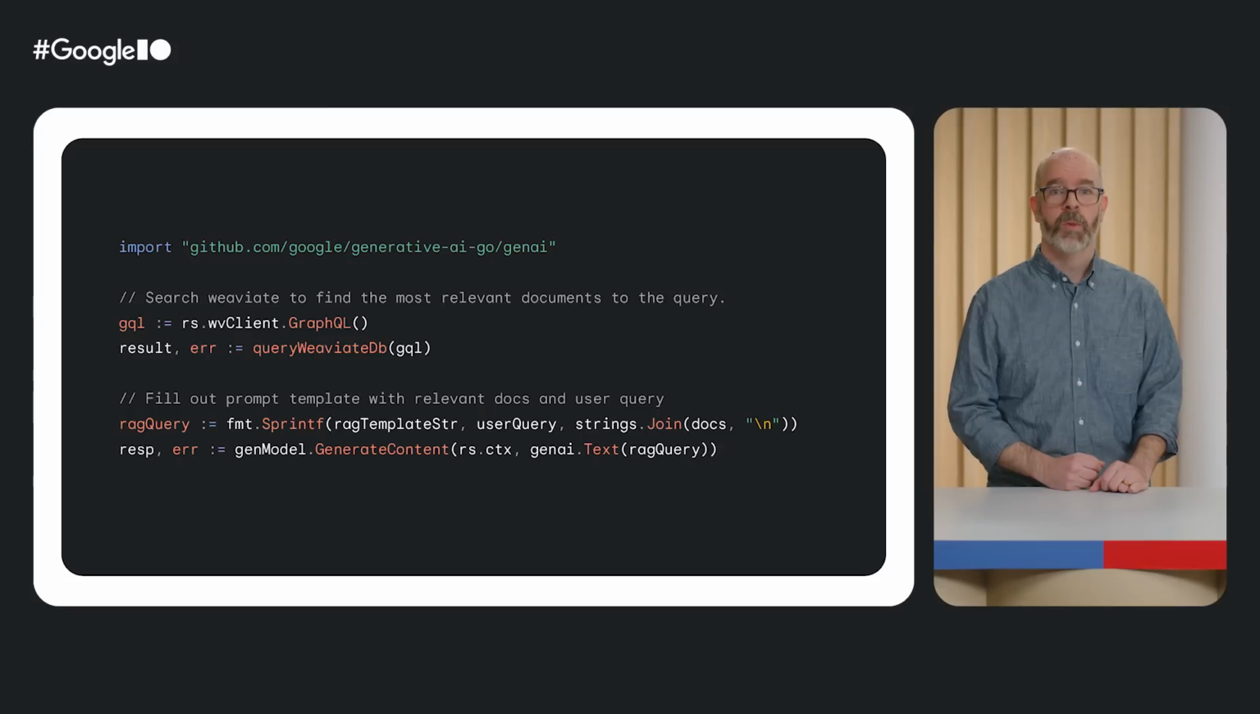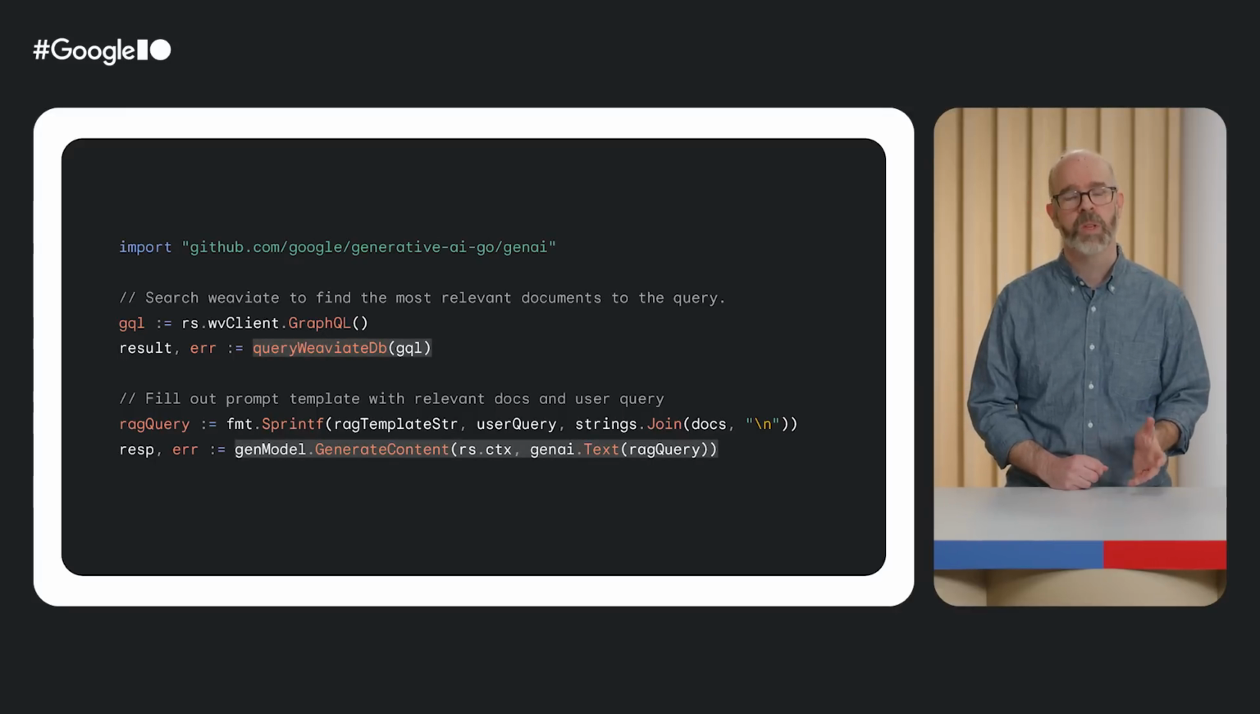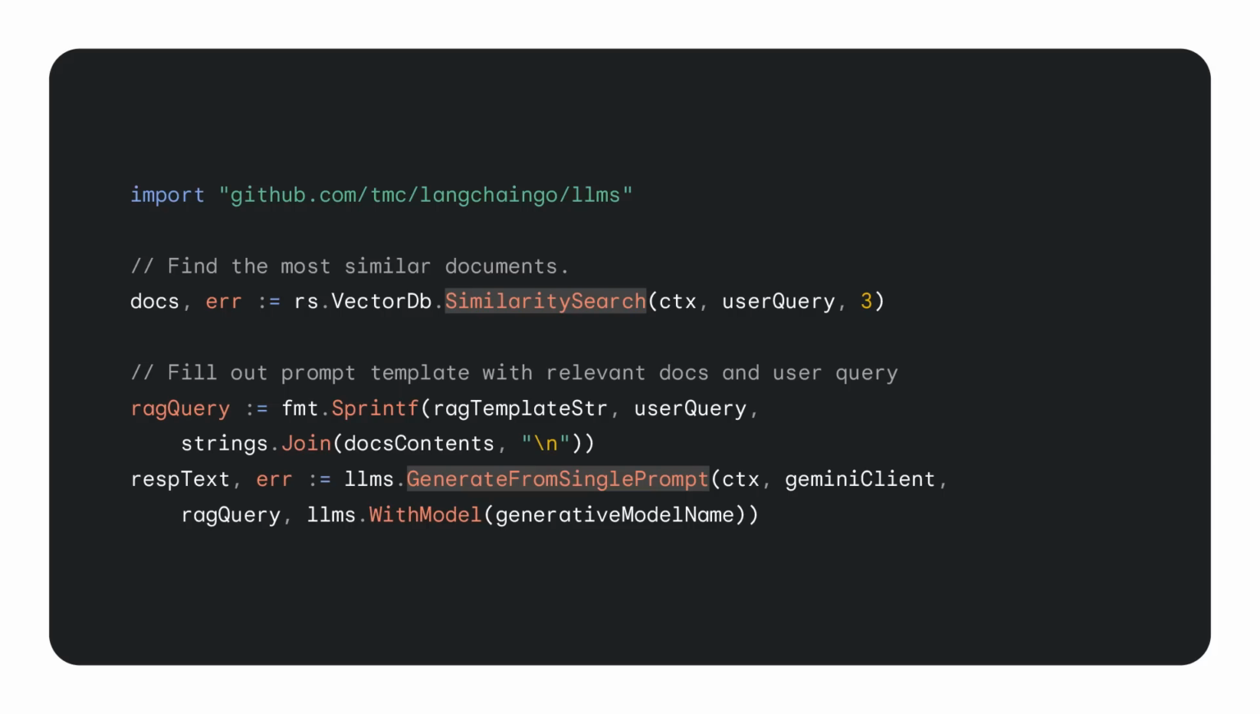For our first example, we'll use the Gemini and Weaviate client libraries directly. This code comes from the user query handler. We're using Weaviate's GraphQL interface to fetch documents, and the query itself is a bit long, so we use the helper function. One downside to this approach is that we'd have to rewrite our helper if we change our vector database. Here, we're using LangChain Go, which provides interface abstractions for our LLM and vector database. The similarity search and generate from single prompt calls won't need to change if we replace those components.